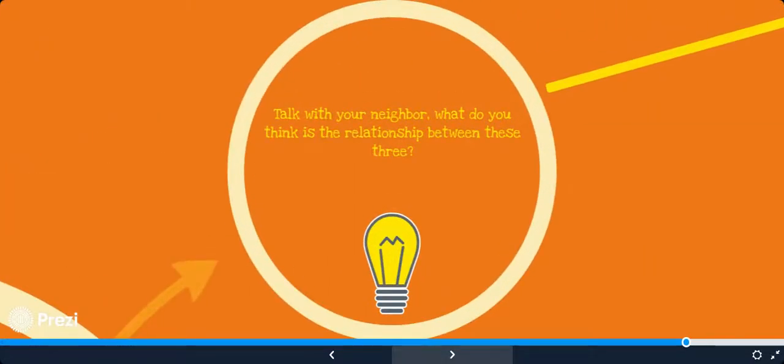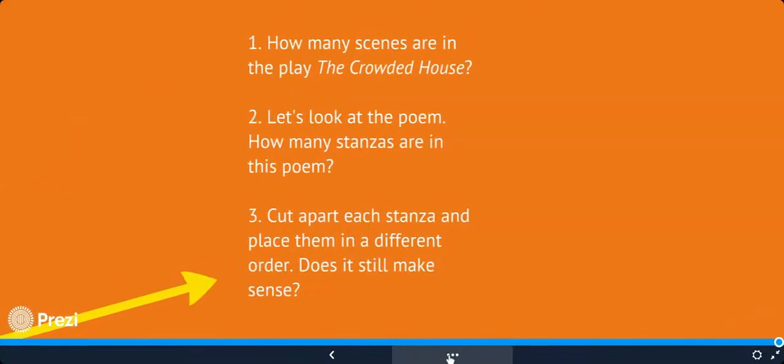So now we're going to talk about the relationship between those 3 things, the chapter, the scene, and the stanza. We're going to look to see how many scenes were in that play, The Crowded House. Well, if you were to look at that whole story, you would see it broken out with scene 1, scene 2, scene 3. Usually that's laid out when you're looking at a play.